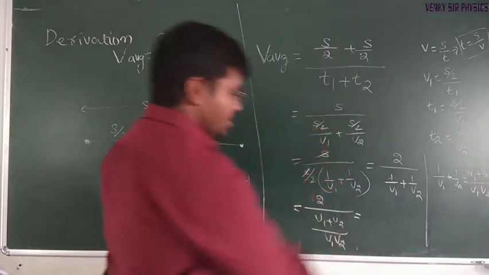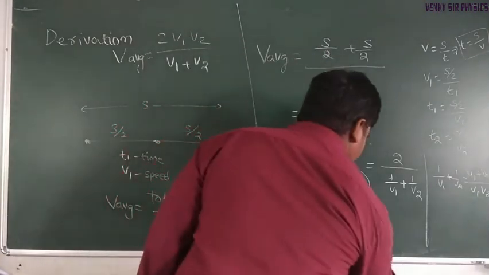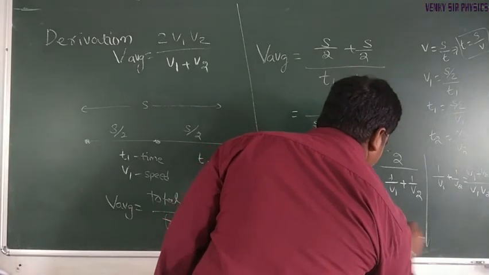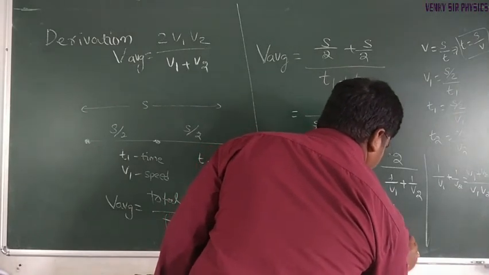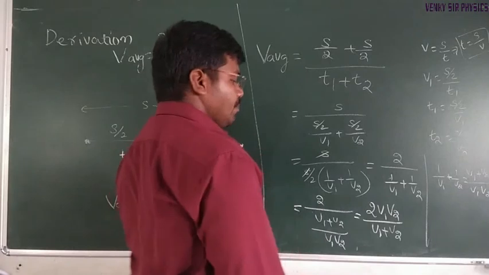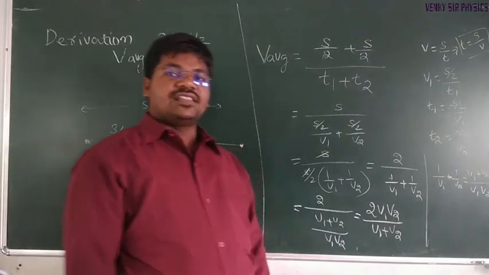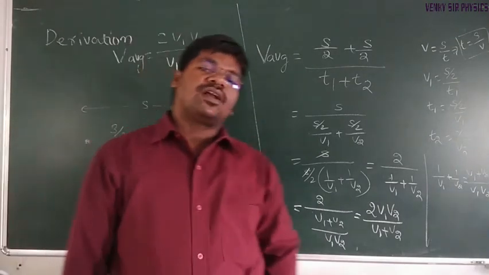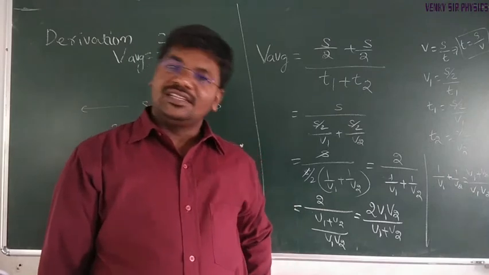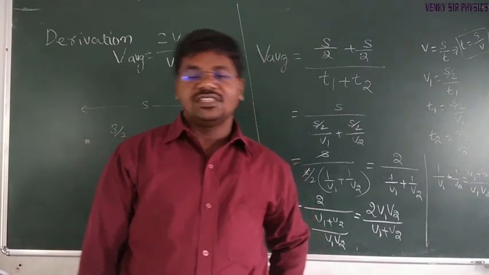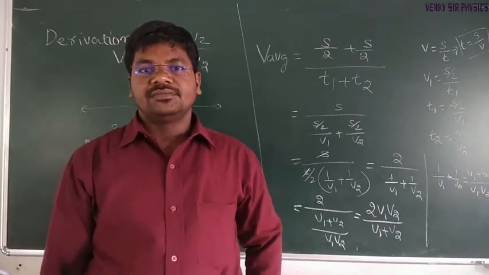Rearranging this you get 2v1v2 divided by v1 plus v2. So this is the important derivation. Based on this formula we can solve a number of problems already given in previous NEET or JEE.